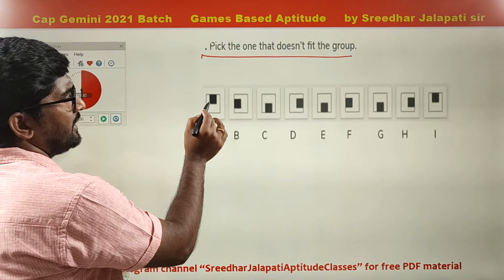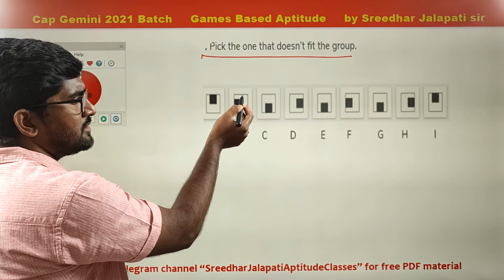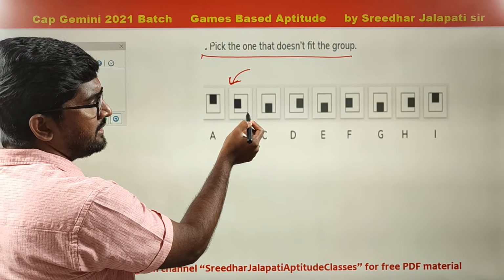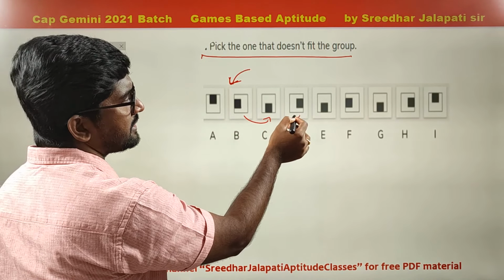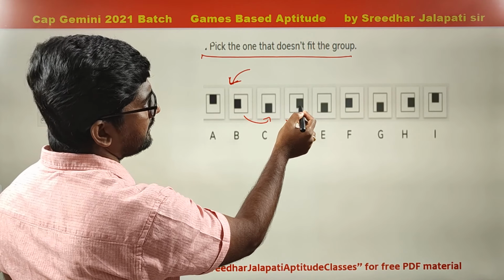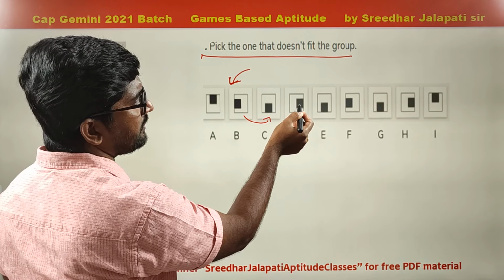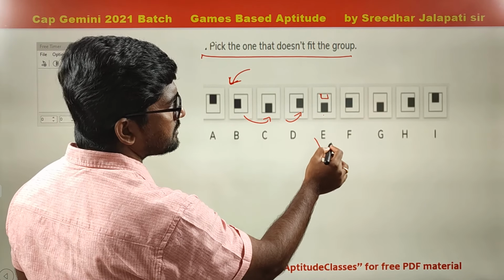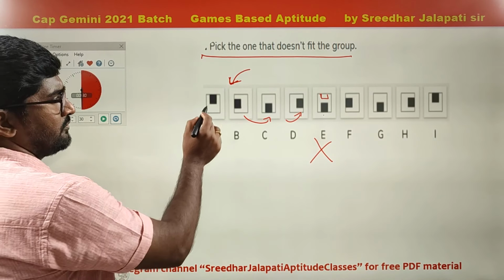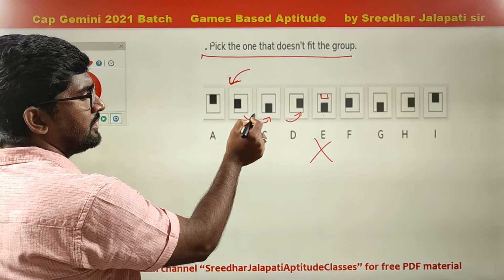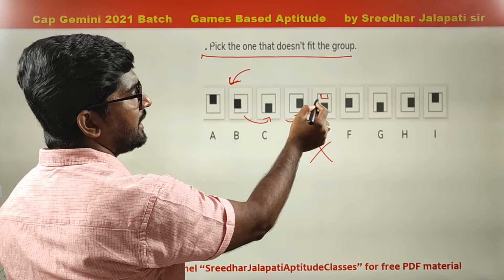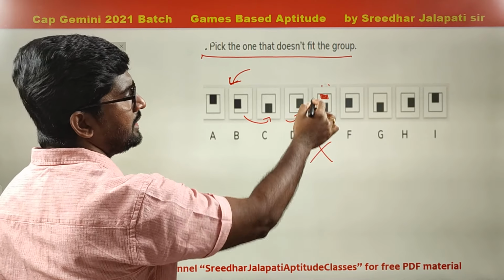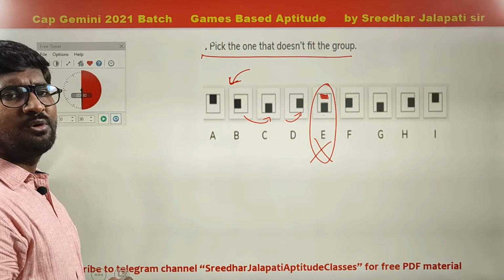Now in A, the shaded portion is in the middle. In B, it is shifted in the anti-clockwise direction. Again anti-clockwise direction. Again anti-clockwise direction. From here, if it is shifted anti-clockwise, we get it at the top, but it is actually at the bottom. So this is the odd one. First it is here, then anti-clockwise, anti-clockwise, anti-clockwise. From here, anti-clockwise, it should be in this place, but it is given in this way. So therefore, E is the odd one which doesn't fit the group.